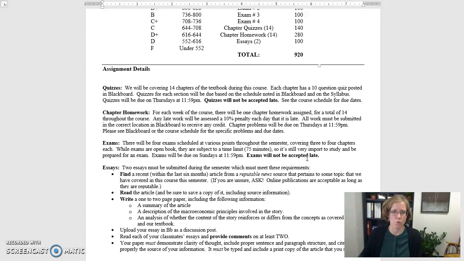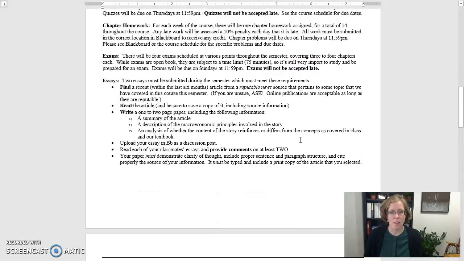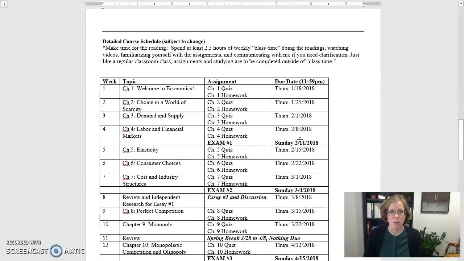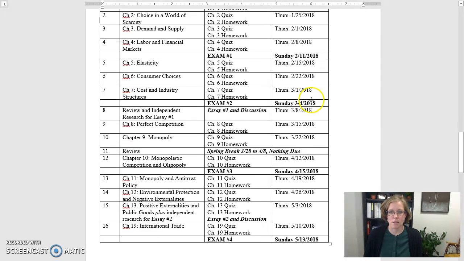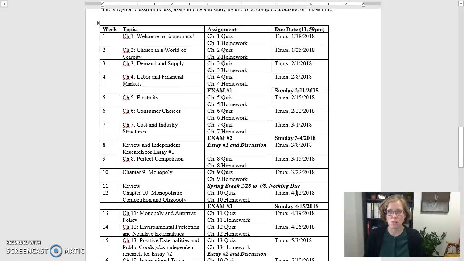We break the semester into 4 different modules, and you will see that as I scroll down to the detailed course schedule. So as we go through chapters 1 through 4, every week you'll have a homework assignment that's due, and then after those assignments we have an exam, only on chapters 1 through 4. The due dates on the assignments are mostly Thursdays for quizzes and for homework. Exams are due on Sundays, and that's pretty much it. Thursdays or Sundays. Everything is due at the end of the day, 11:59 p.m. on the specified due date.